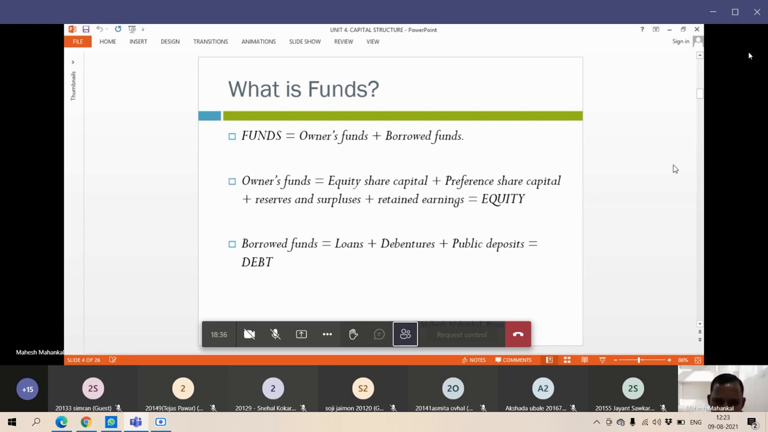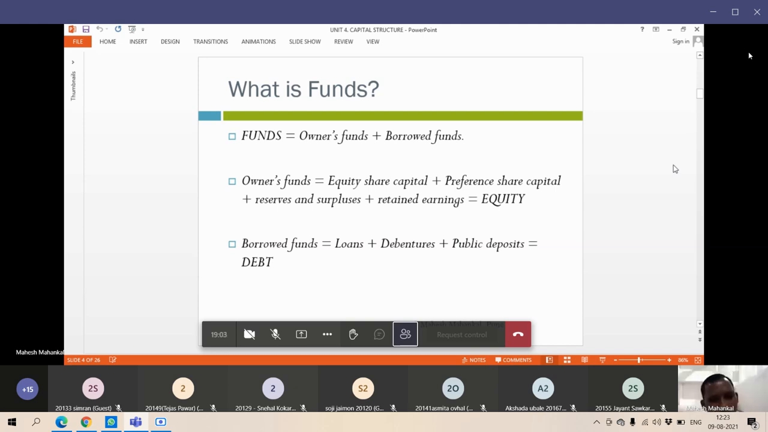Equity share capital means the shares you issued; the equity shareholders contributed their funds, which are in equity capital. Reserves and surplus means every year some profit you keep aside. Retained earnings are profit you have not distributed, keeping it aside. And preference share capital, the funds you raised by issuing preference shares, are known as owners' funds. Funds include borrowed funds and owners' funds.